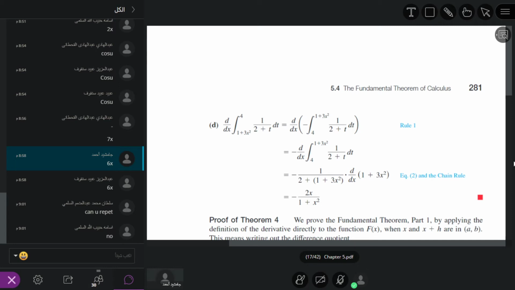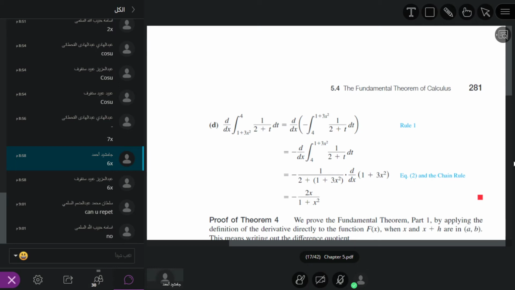Okay, I repeat again. So here if you see, we have d over dx of the integral from 1 plus 3x square to 4. The upper limit is 4, the lower limit is 1 plus 3x square, and the function is 1 divided by 2 plus t, dt.